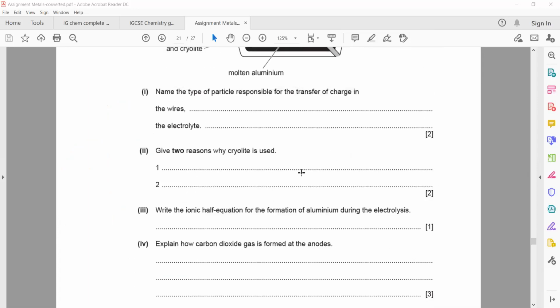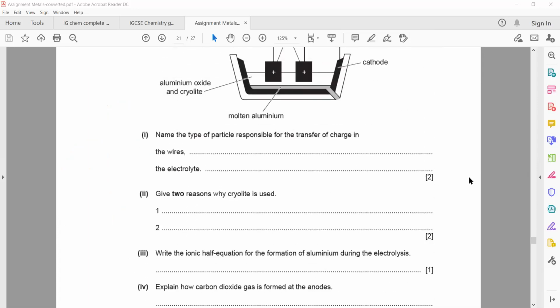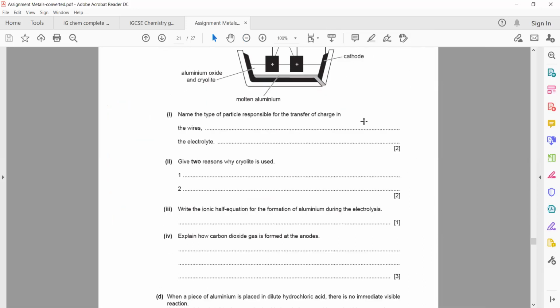Write an ionic half equation for formation of aluminum during electrolysis. What is the formation of aluminum during electrolysis? Yeah, that's right. Aluminum, which is +3, is attracted towards the cathode and it will gain 3 electrons, changing to aluminum metal. Explain how carbon dioxide gas is formed at anode. 3 marks. How is carbon dioxide gas formed at anode?